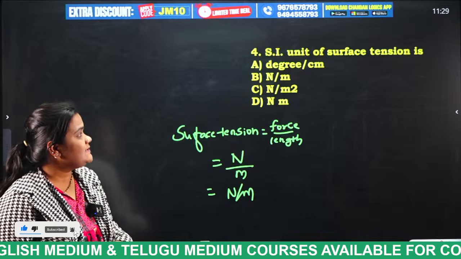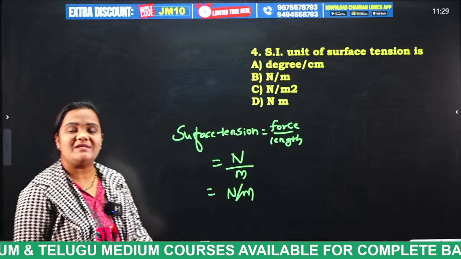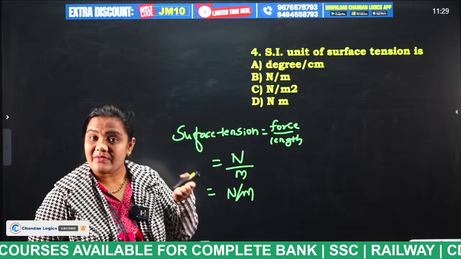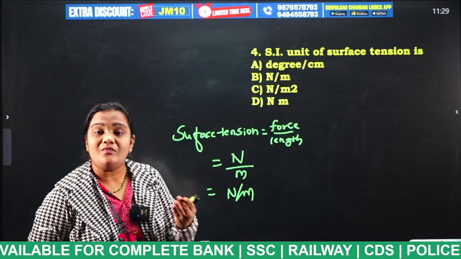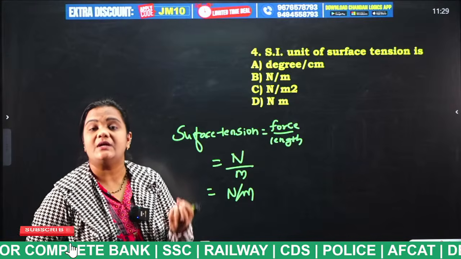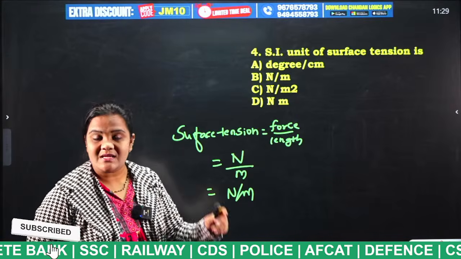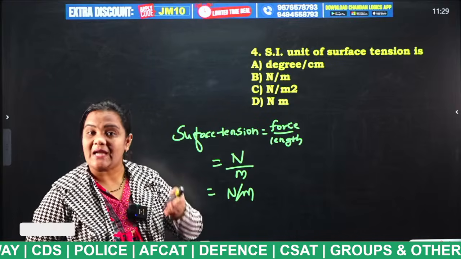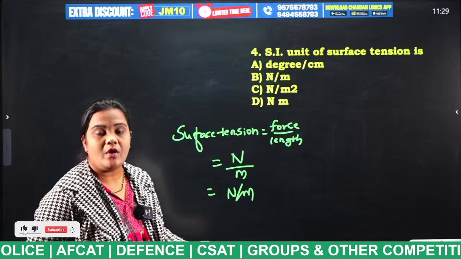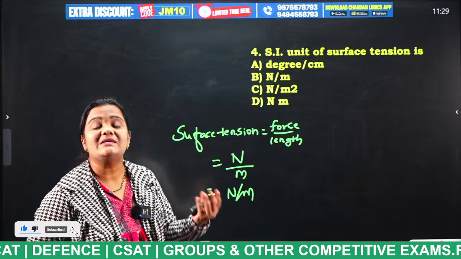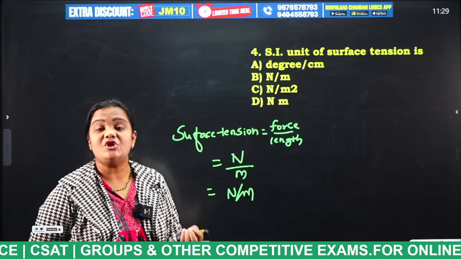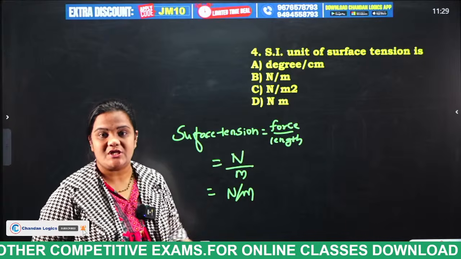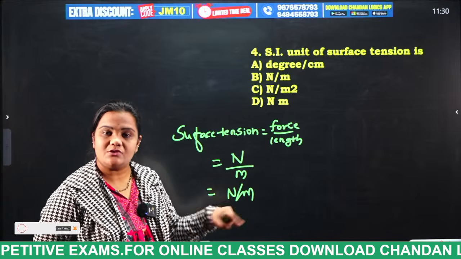So tell me, what are the units of surface tension? Did you understand what we mean by surface tension? When rain droplets fall on the surface of the ground, the ground exerts some pressure on the rain droplet. That is the reason why the rain droplet is not fully formed on the surface, so it appears only half shaped. There is some pressure acting on that droplet, and that property is known as surface tension. In general, surface tension is equal to force by length.